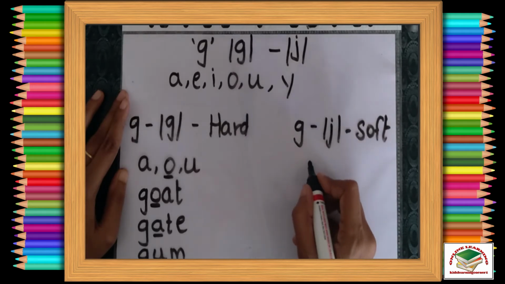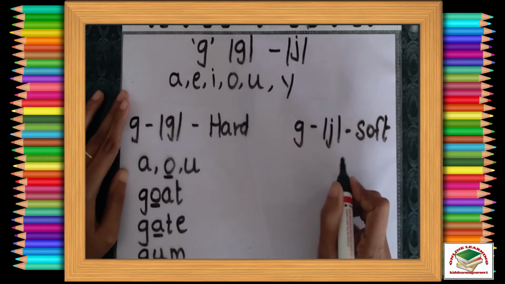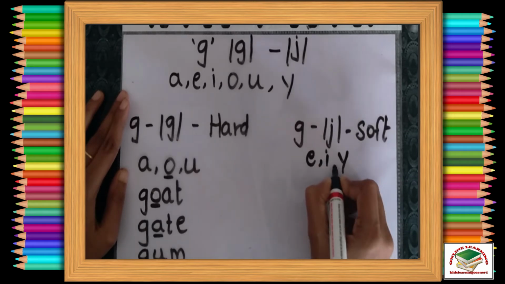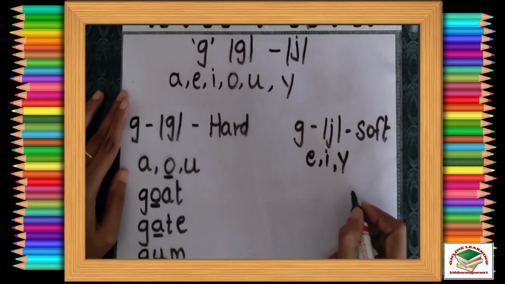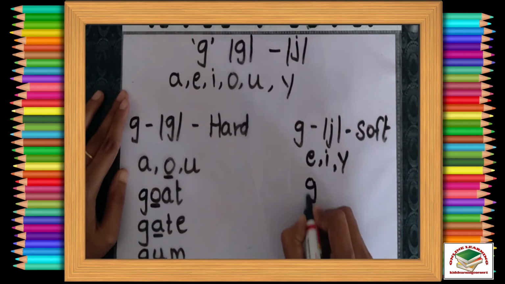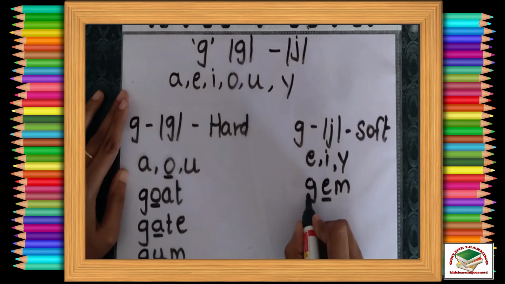Next. Now when does G make the soft sound, which is J? When you see E, I, Y, these letters after G, it makes the J sound. For example, this is gem. We see E after G. So we are pronouncing it as jem, not gem. Gem. Okay, here G is making the J sound.